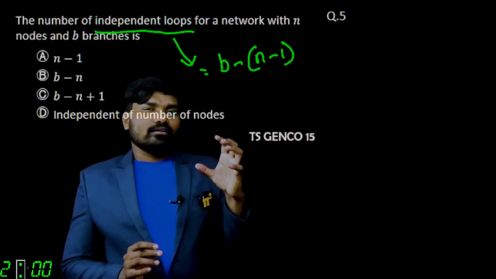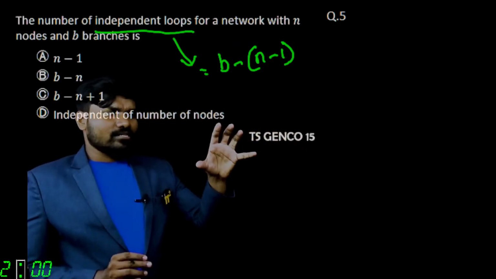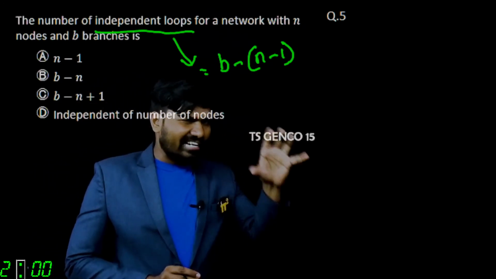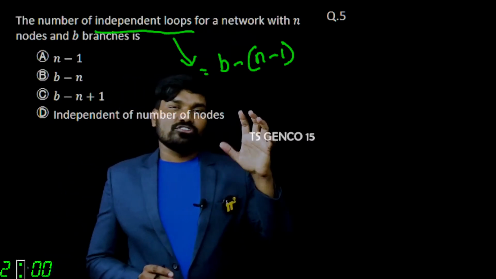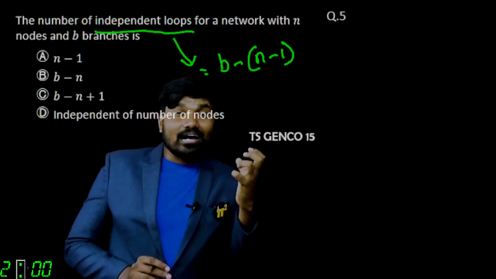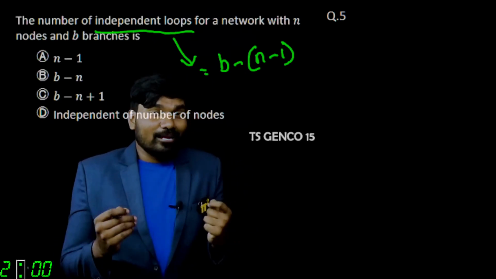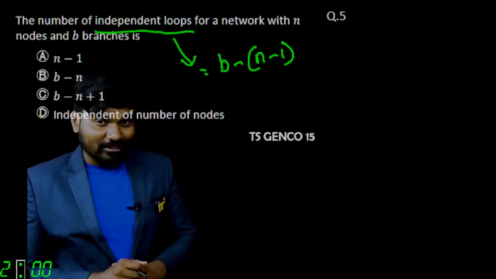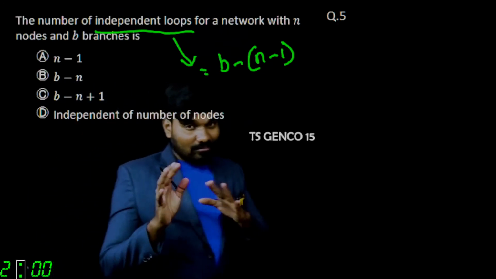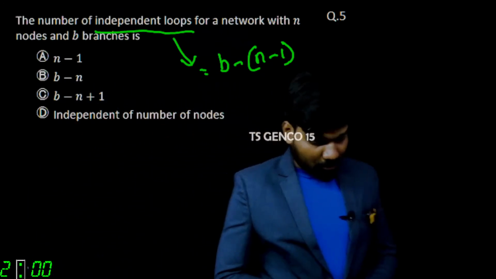Whenever you look at a circuit, you should have a clear idea of which analysis to use so that you get the answer easily. Of course, both analyses will give the answer, but which will give it quickly? That's the real question, right? Those things you should be aware of.